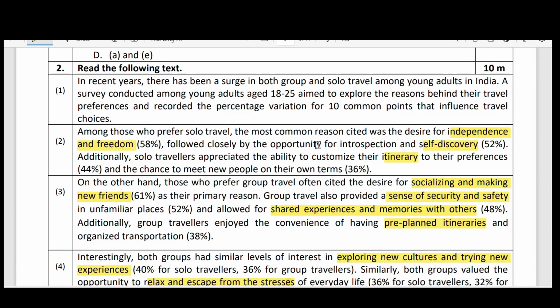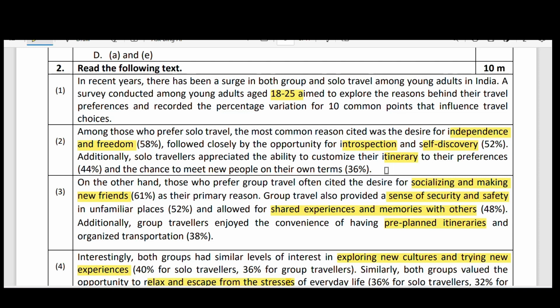Here it is, there was a survey. Here in this survey there was a difference between the solo travelers and the group travelers, that too young adults like 18 to 25 years of age. In what matters? Independence and freedom matters. So group travelers, what they expect. And next, self-discovery or introspection, that is the second point.